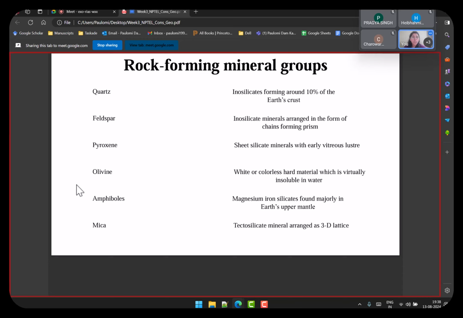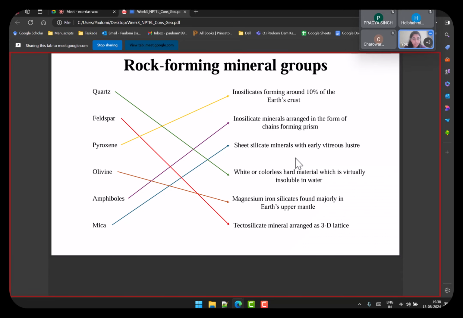Okay, so let's see if you were thinking in the correct direction. So mica, as we had seen, are sheet silicate minerals, and amphiboles are the ones that were forming prisms. These two were covered in the lecture questions also. Next, we have quartz, which is a white or colorless hard material, virtually insoluble in water. Feldspars are tectosilicate minerals arranged as a 3D lattice.